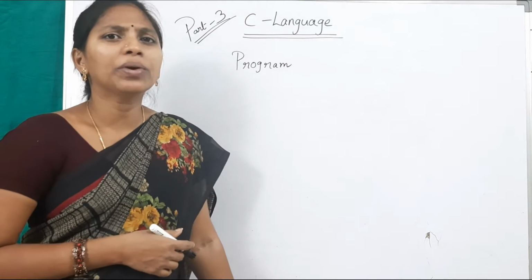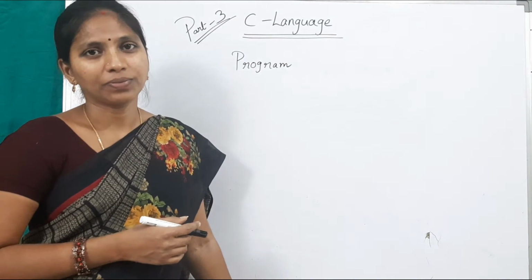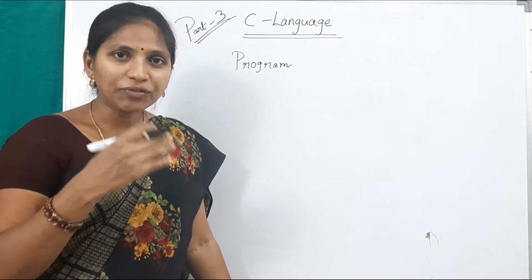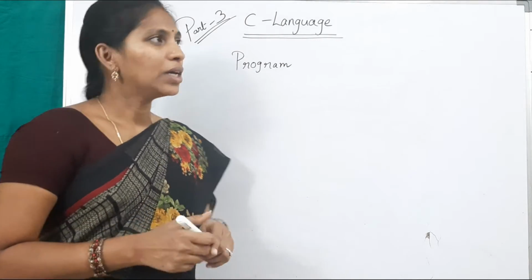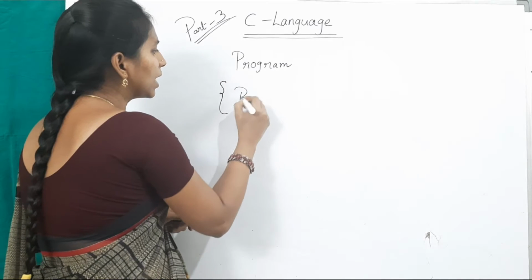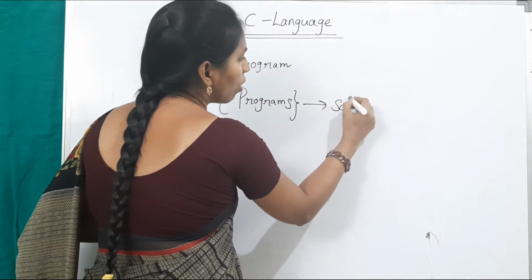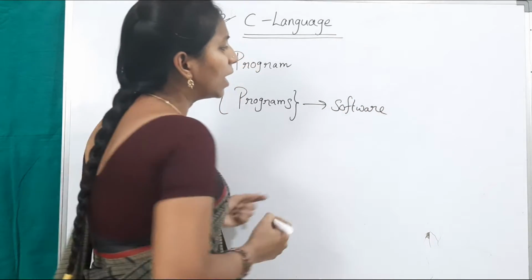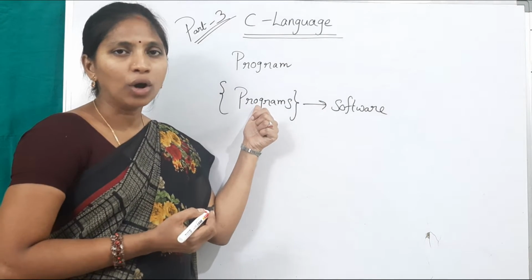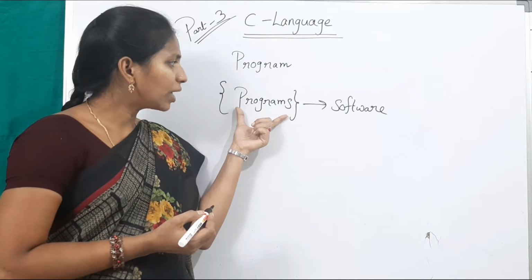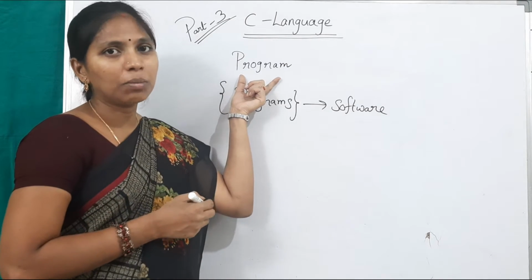What is the need to write a program? To communicate with the computer. Because by writing different programs, a collection of programs, we can make a software. So here, a set of programs is nothing but what? Software. To design any software, the programmer or developer should write a number of programs. So a collection of programs is nothing but a software. A collection of instructions is nothing but a program.